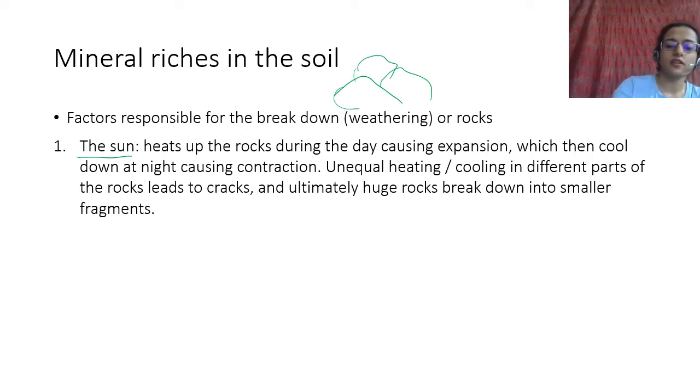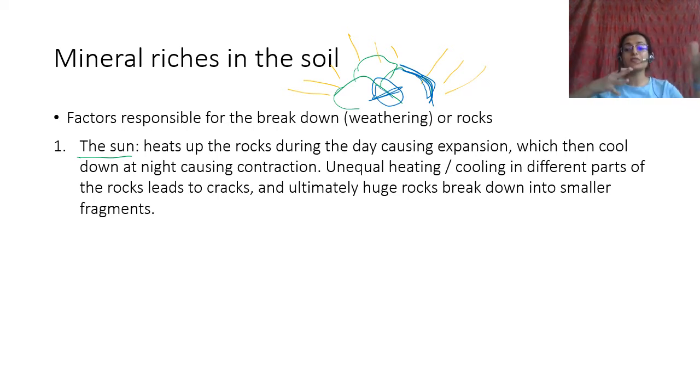So there are some which are directly exposed to sunlight. There are some where there is no direct exposure, right? These areas are cooler because they are not directly exposed to the sun. That causes uneven heating of the rocks. The exposed surfaces heat up really quickly and they also cool down really quickly. And those that are not exposed don't heat up quickly, but they also take time to cool down. So it becomes an uneven heating.